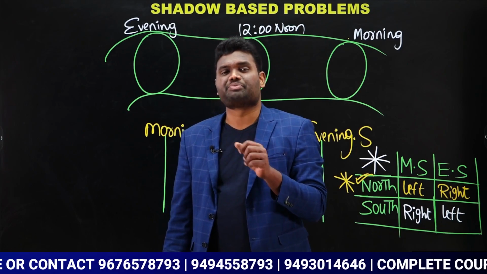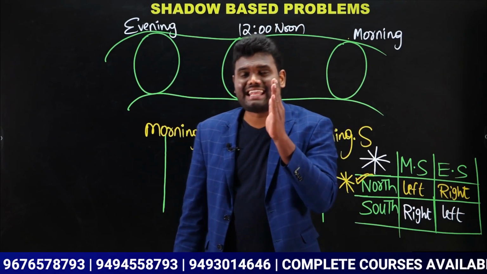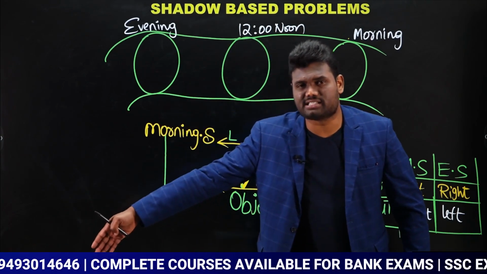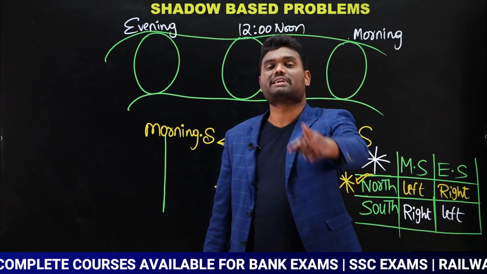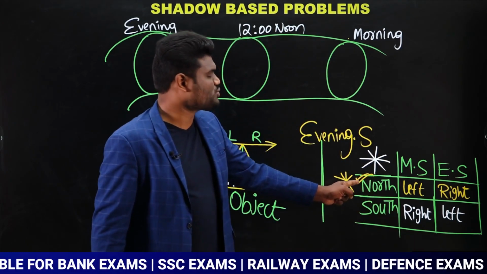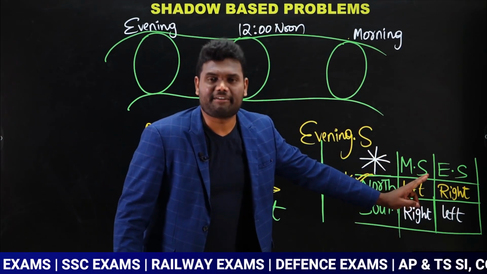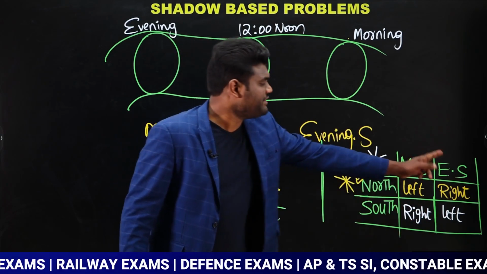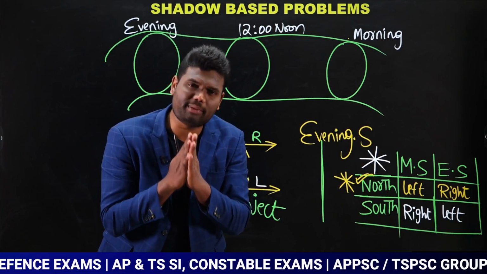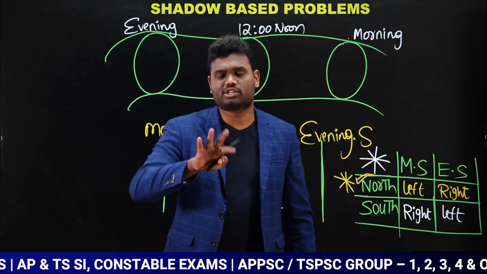If the question is in this way, at 10 a.m., morning time, a person found his shadow on his right hand side, which means morning time right hand side. Morning time right hand side means the person is facing towards south direction. That is the reason. Remember this one point: morning shadow left hand side, answer is north. Evening shadow right hand side, answer is north. Just remember north. If you remember north, automatically you know south. South is nothing but reverse.